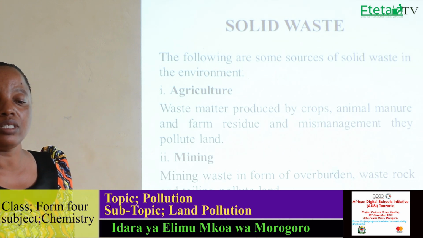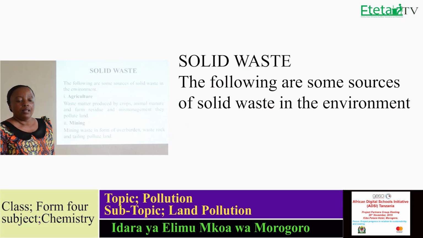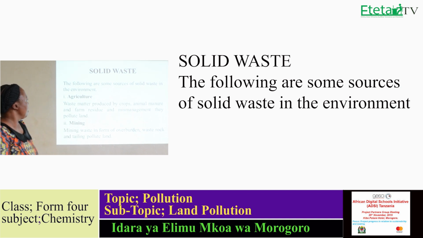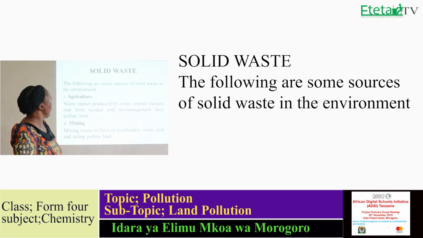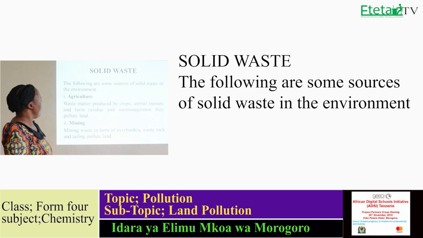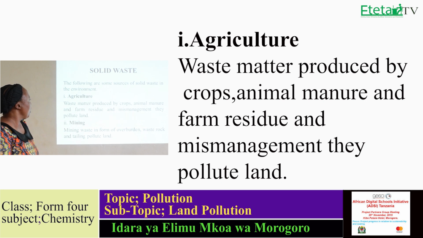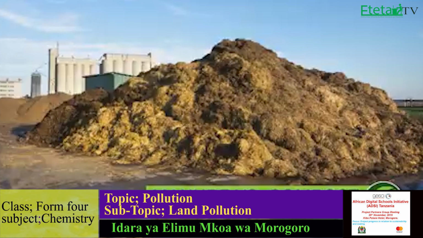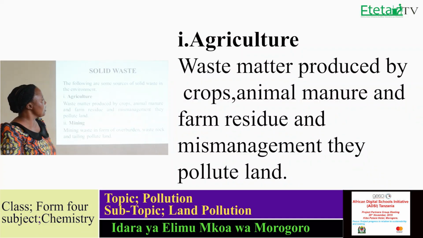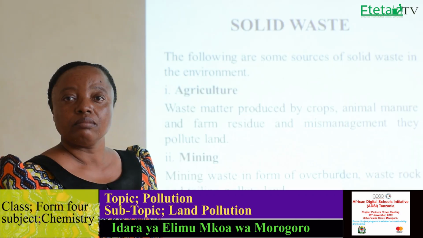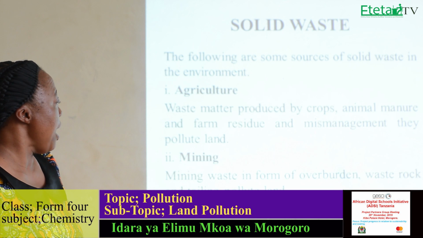Let us start with the first, which is solid waste. The solid waste which we have is as follows. You have the following solid waste which can be found in the environment or on the land. We have agriculture. So the solid waste coming from agriculture: waste matter produced by crops, animal manure, farm residues, and mismanaged materials can pollute land. That is one from agriculture.